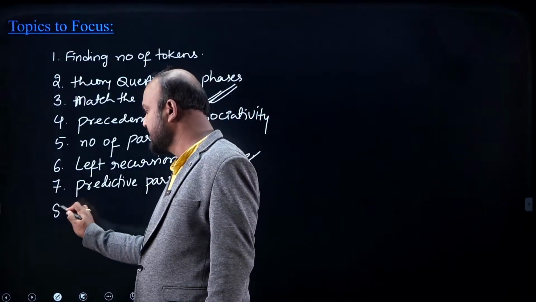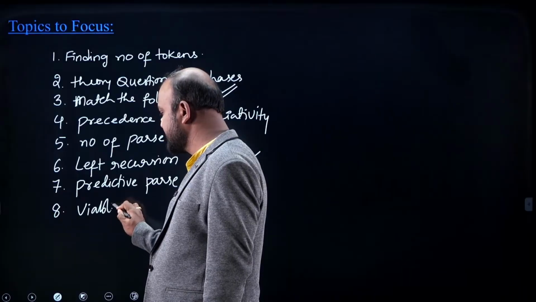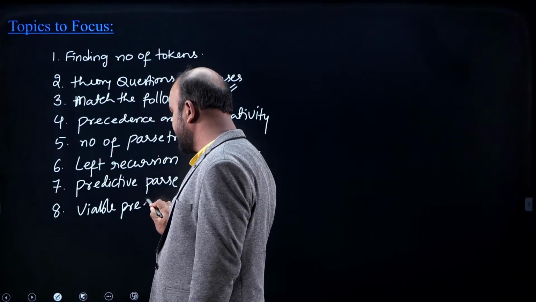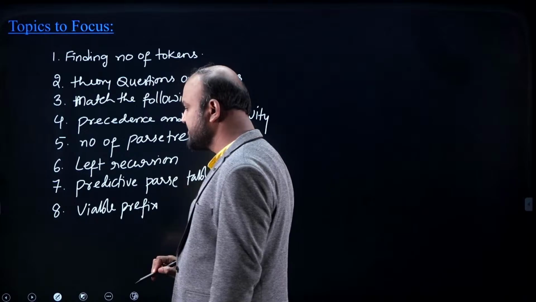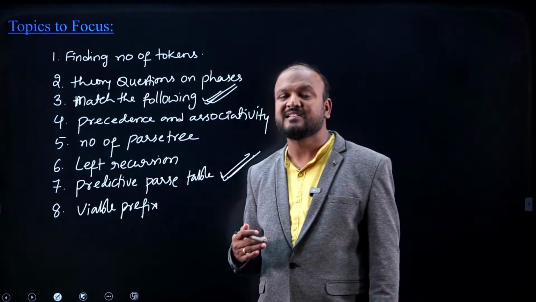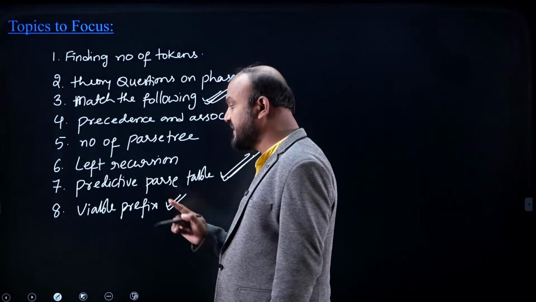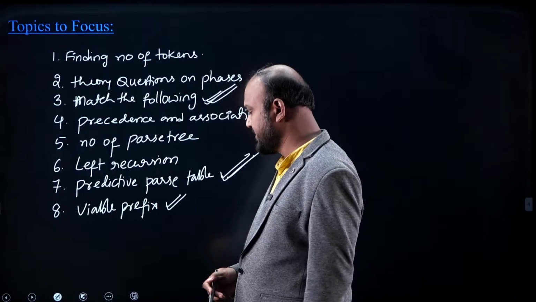And the questions are possible on viable prefixes. What are the viable prefixes? The prefixes of the right sentential form that can appear on the stack of a shift reduce parser, or viable prefixes. This is also expected topic in ISRO paper.